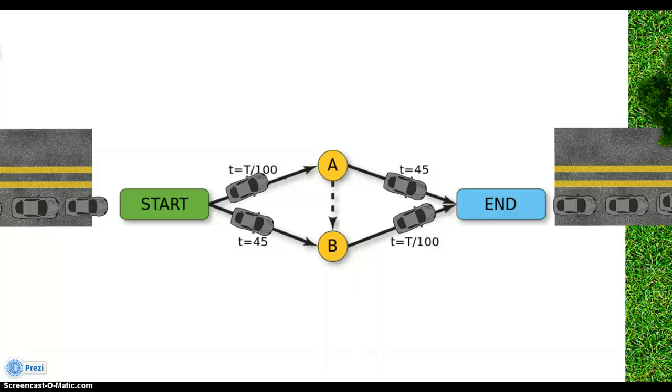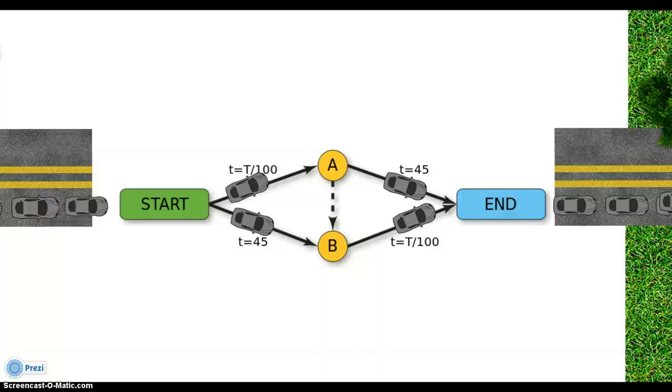Lowercase t means time traveled. Uppercase T means amount of cars, divided by 100. So right here, we have a start point and an end point. We have two routes you can take. You could take either route A, which is on top of the screen, or you can take route B, which is the bottom.